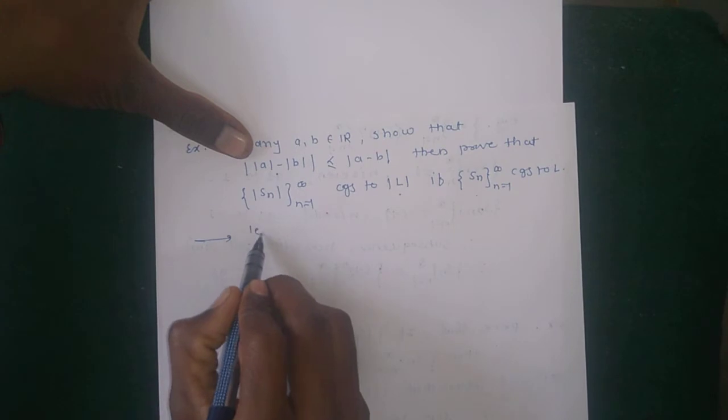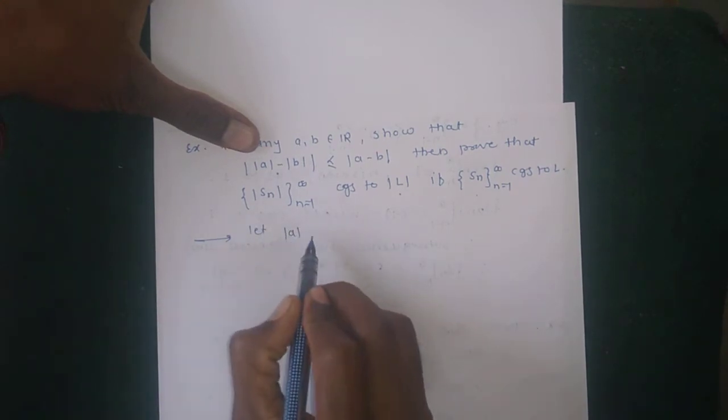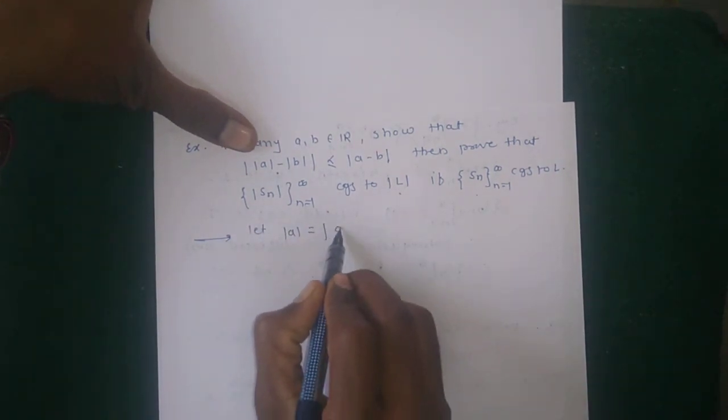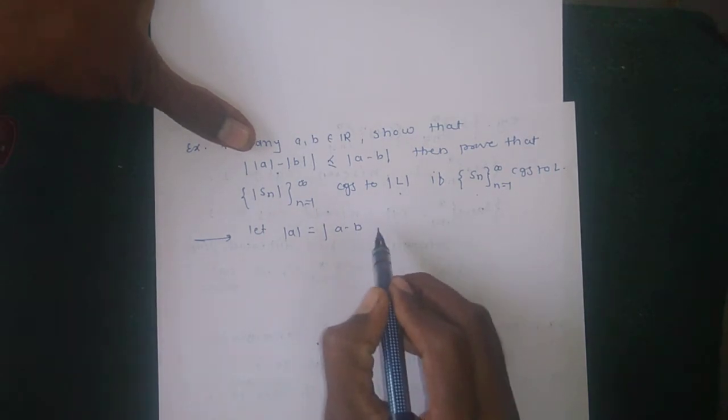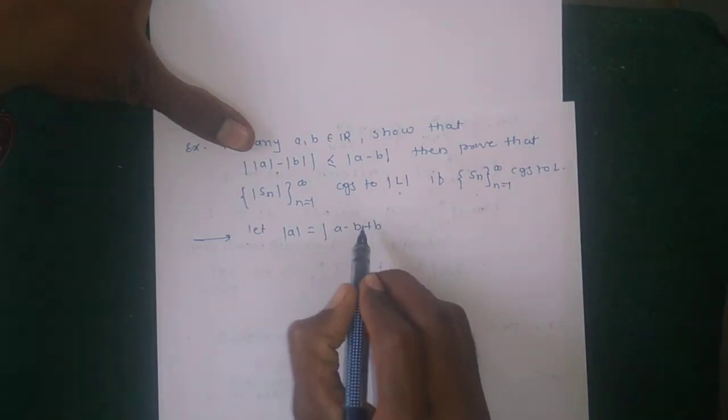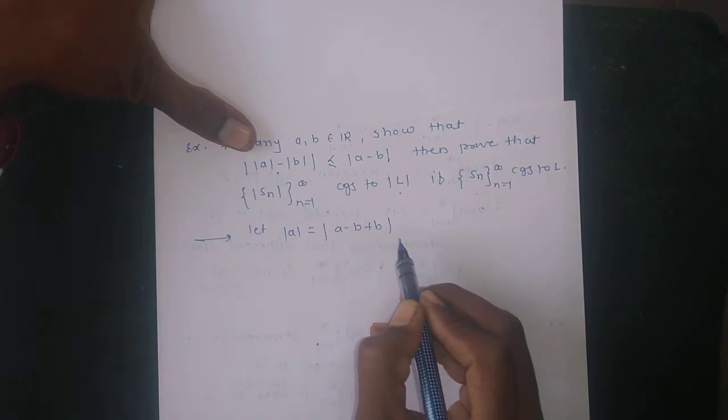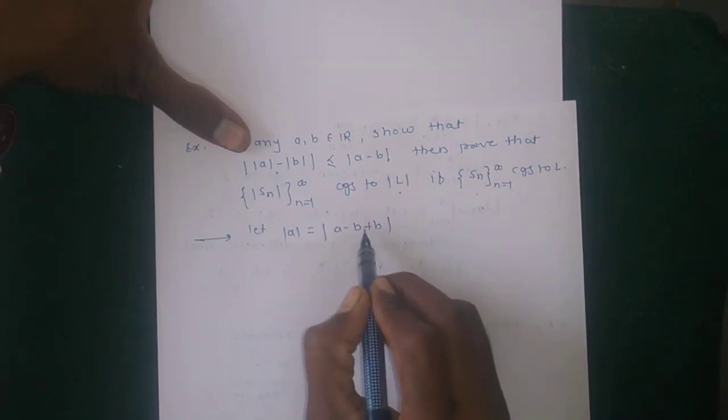Firstly, consider that |a| can be written in the form |(a minus b) plus b|, adding and subtracting only b.